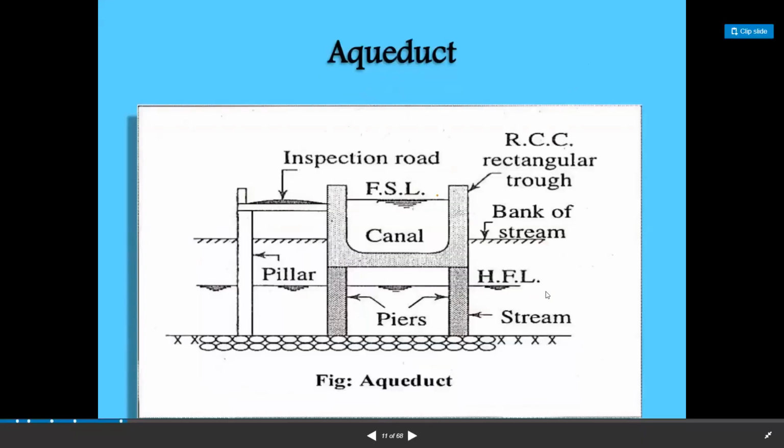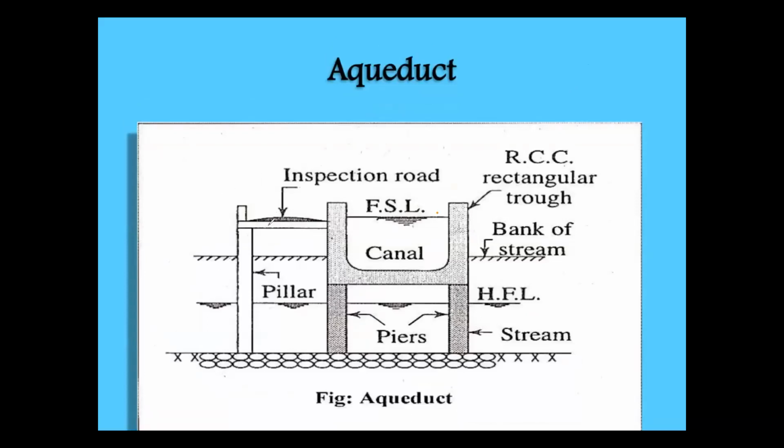So this is the aqueduct. If you see the level, the water level, you can observe here. This diagram you need to draw in your examination. So here, this is the canal. You need to mention these levels also. Full supply levels. FSL is nothing but the full supply level of the canal.